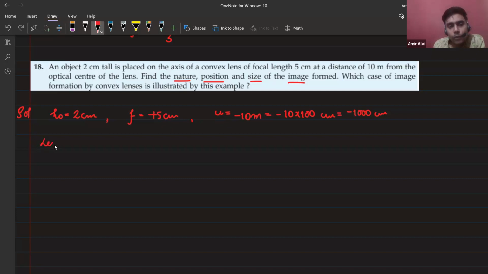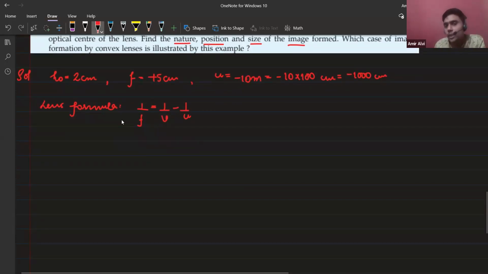Let's apply the lens formula. First of all, in the question it is 10 meter, so you have to convert this into centimeter. The focal length is already given in centimeter. So 1 by V minus 1 by U. Clear? You write this as well, because sometimes you forget, but if you write this, at least you will get 1 mark for this information. Sometimes you don't know how to proceed, but if you write these things, you get 1 mark even for the 3 marker question.